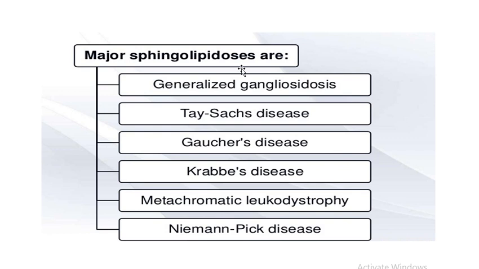The major sphingolipidoses are generalized gangliosidosis, Tay-Sachs disease, Gaucher disease, Krabbe's disease, metachromatic leukodystrophy, and Niemann-Pick's disease.